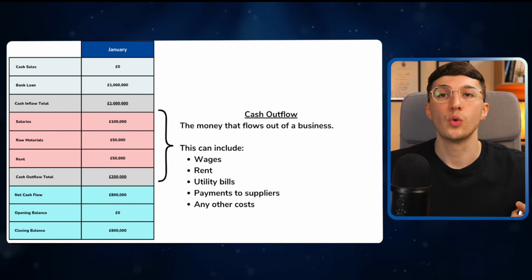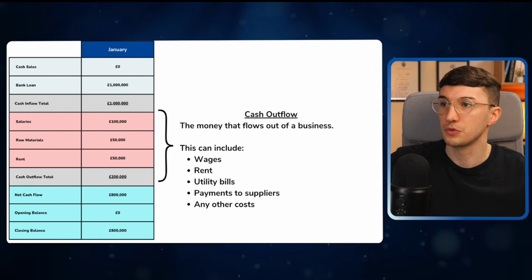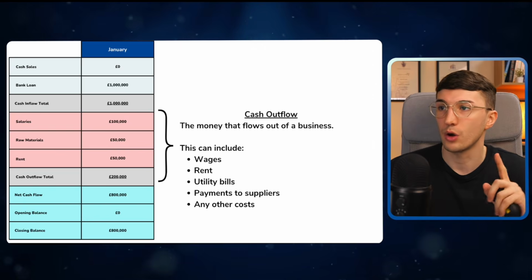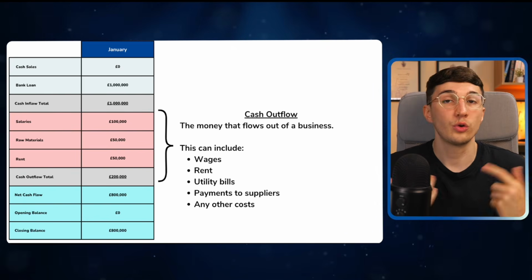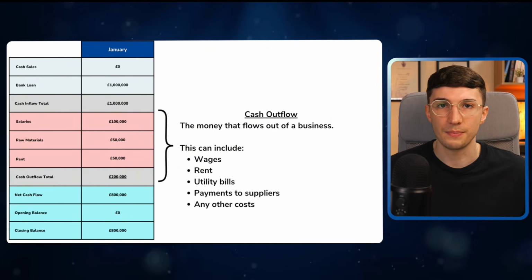Then we've got what we call cash outflows. This is any money flowing out of the business. So on the screen here, we've got our salaries, we've got raw materials, we've got rent. Could also be any other utility bills, payment to suppliers, and any other costs the business may have.